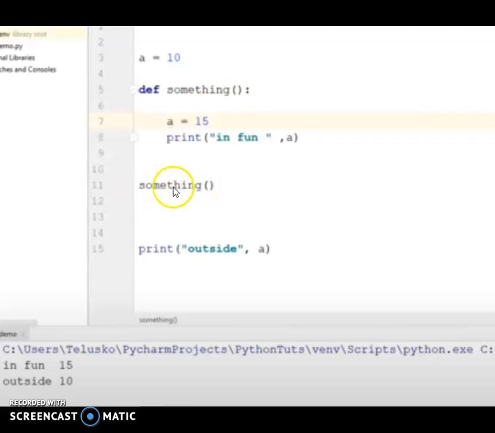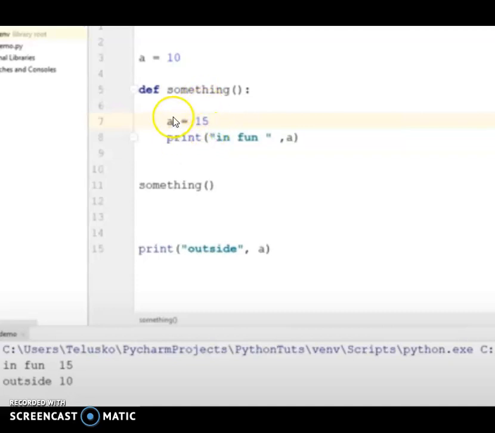That is a function call, because a function call starts with the function name followed by parentheses. Here I am calling the function, so control goes into the function and moves to the next statement, A equal to 15. I am trying to change the value to 15, so A will point to a new location. That is, a new variable A is created, and its lifetime is only within the function.